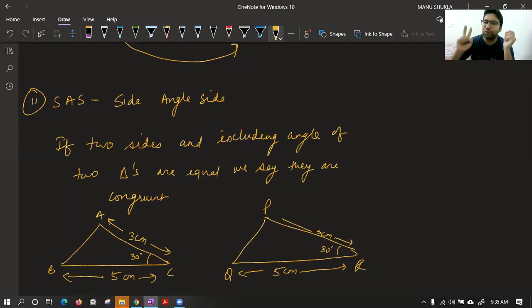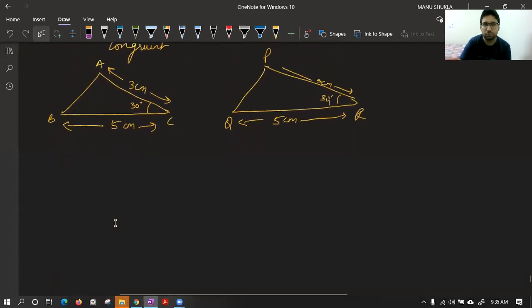Again, I am repeating, if two sides of two triangles are equal and the including angle. Class, what do we mean by including angle? The angle should come between those two sides. Okay, the angle should come in between those two sides only. Then only we can say these triangles are congruent. Now tell me the name. Once again. Yes, Bani is correct. It means the angle should come in between.